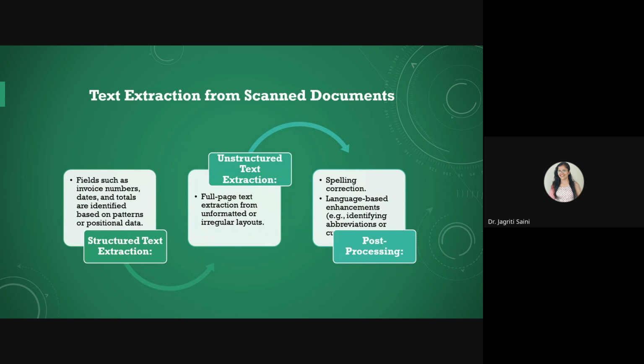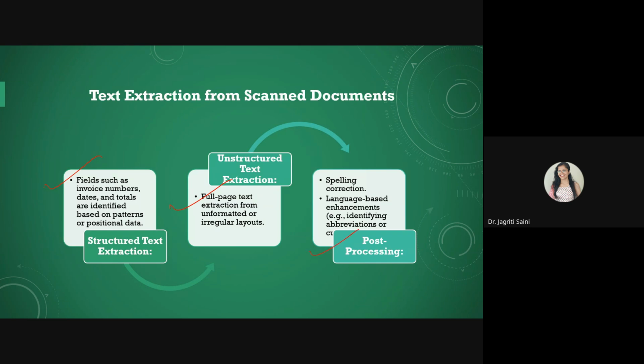While working on text extraction from scanned documents, there are plenty of elements that you will find in those documents, such as invoice numbers, totals, or dates, etc. So you may need to convert them into structured data. Generally, you will get these documents with unstructured data, but you can convert it into structured data by processing it initially. Then any kind of relevant text extraction or format adjustment or layout adjustment, if we have to do that also, we can supply.